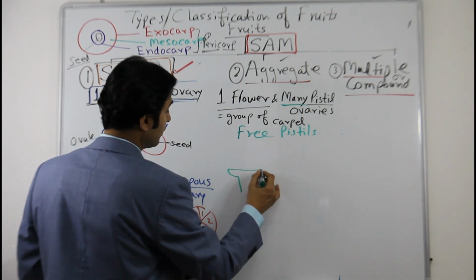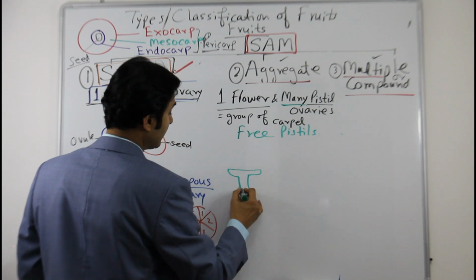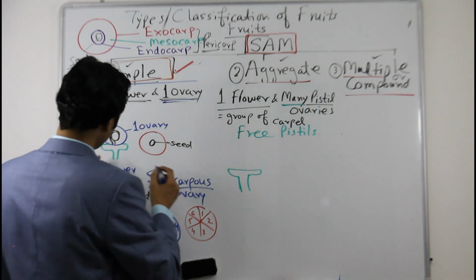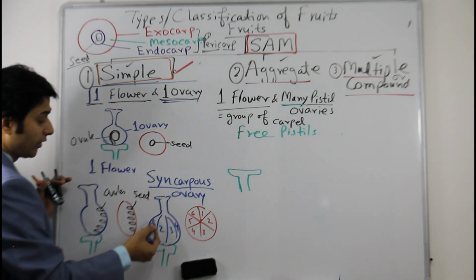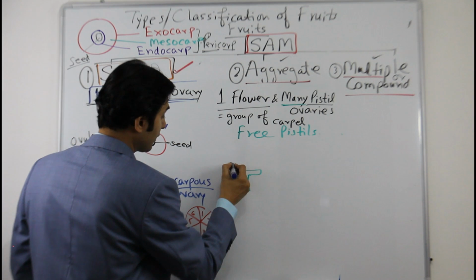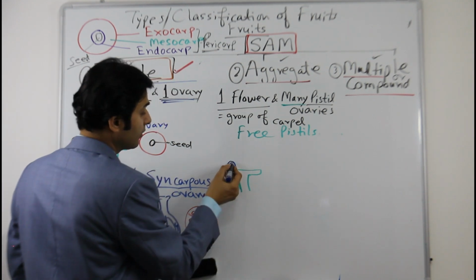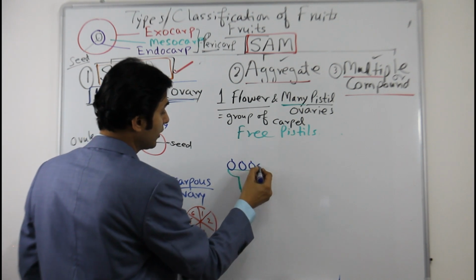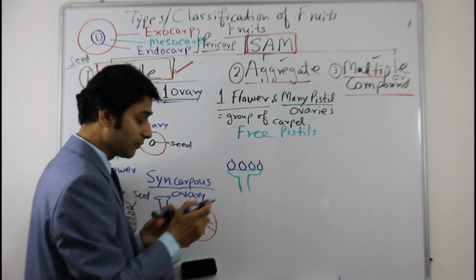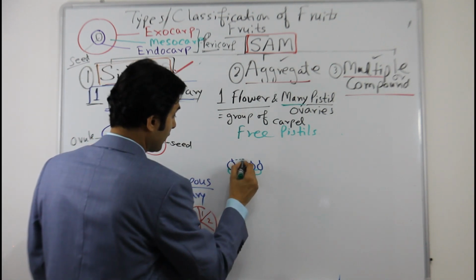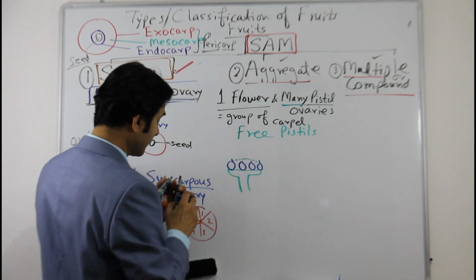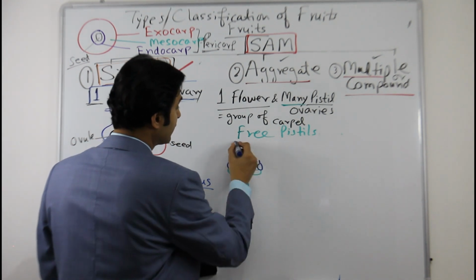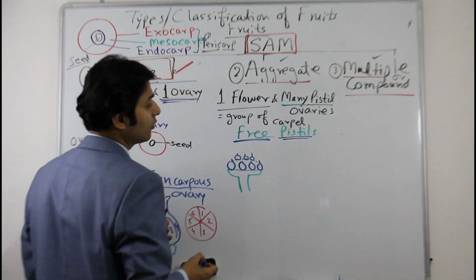Since it is one flower, the thalamus is like this. As you can see here, this is one ovary, and this is the second ovary, third ovary, fourth ovary, each with its stigma and style. Like in 3D, when the thalamus is flat, you can have more free ovaries.